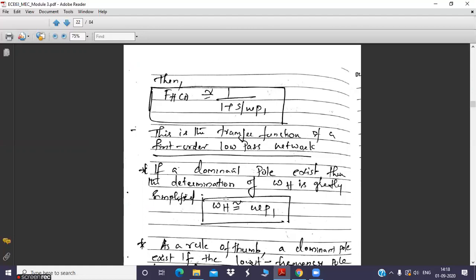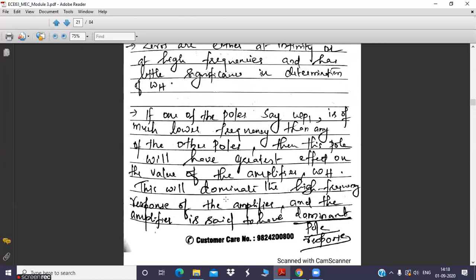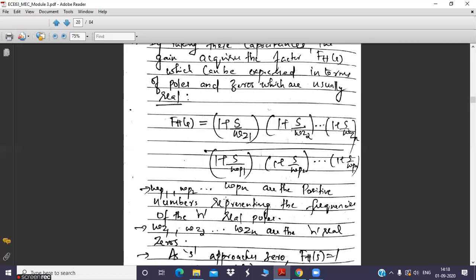Clear? So the first thing is, based upon the hardware of the amplifier, meaning the values of resistance and junction capacitances, we are trying to derive the equation for FH of s. We are going to factorize the numerator polynomial and denominator polynomial, and then you will get this particular equation. That is the general equation as shown on this page.